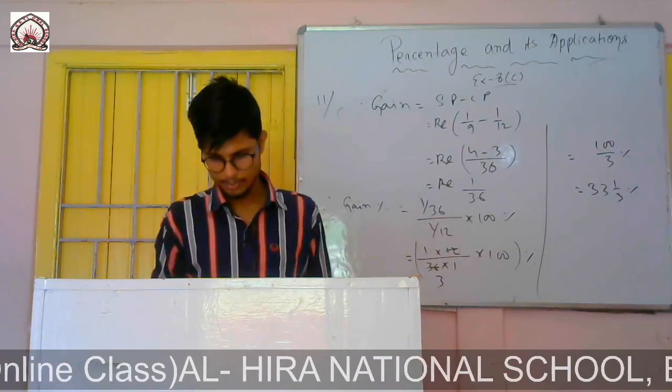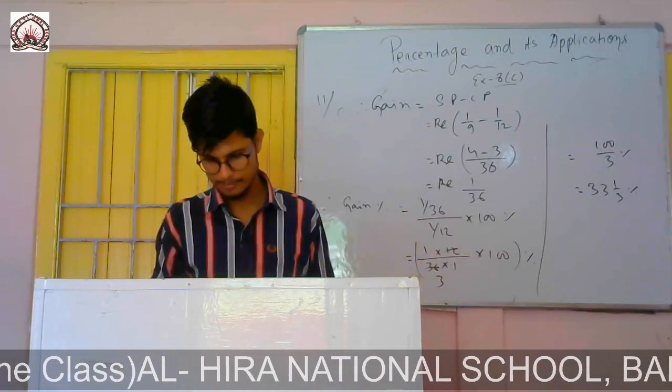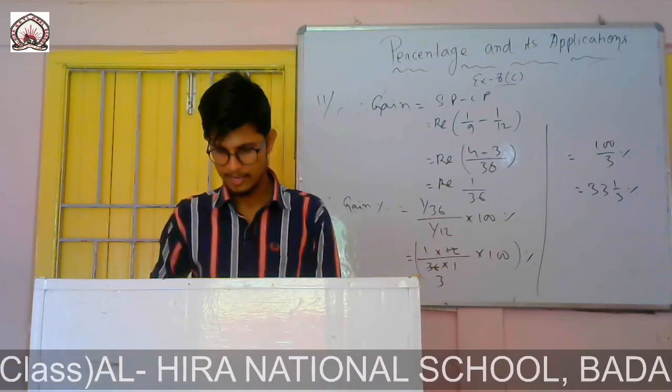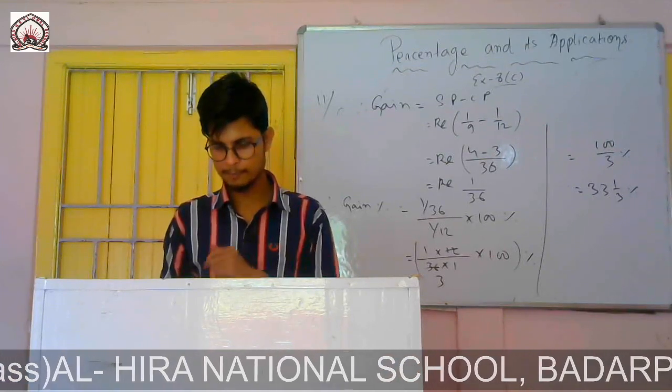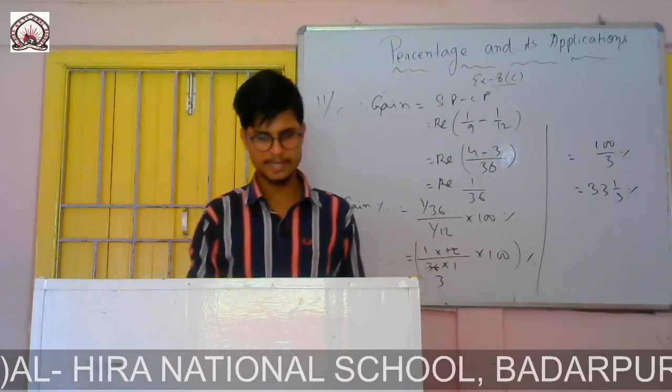Now question number 12. By selling 100 mangoes, a fruit seller gains the SP of 20 mangoes. Find the gain percent.